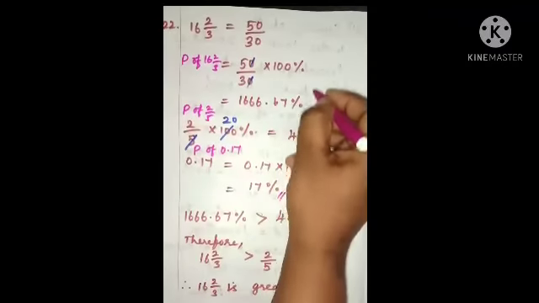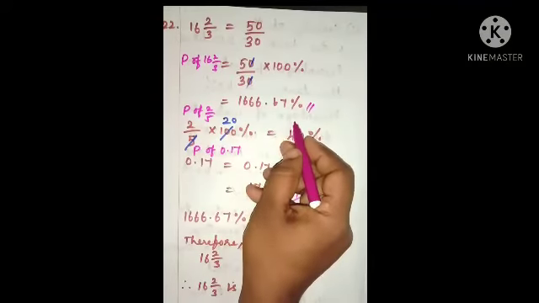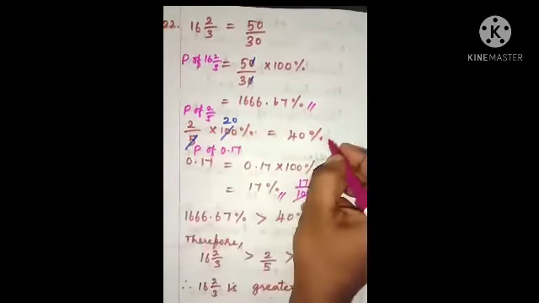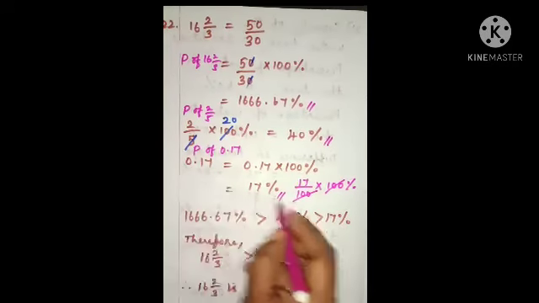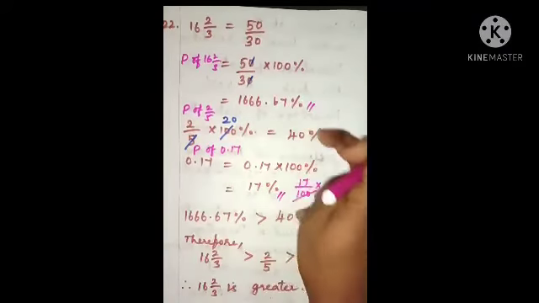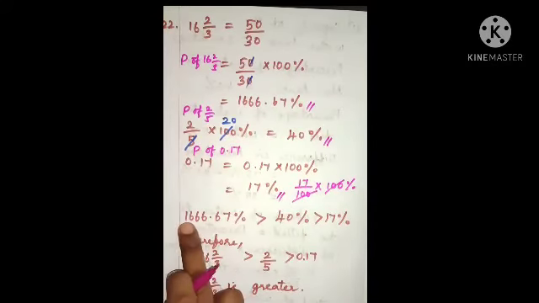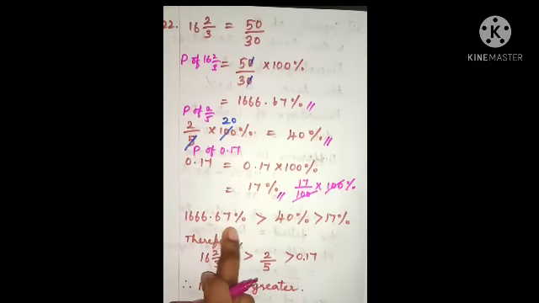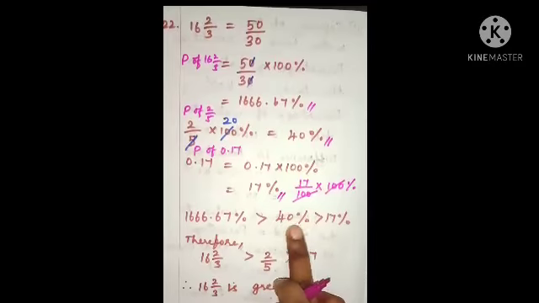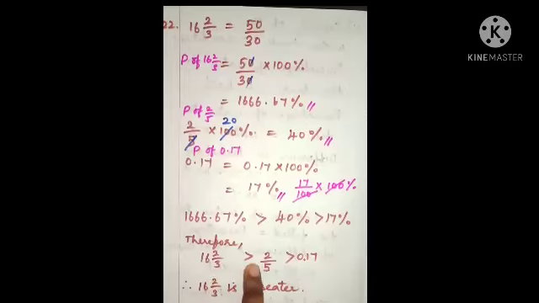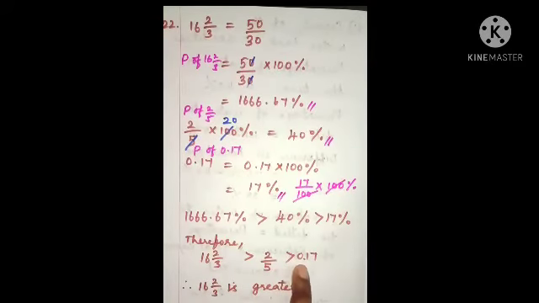So, students, here we get the percentage of 16 2 by 3 is 1666.67%, the percentage of 2 by 5 is 40%, and the percentage of 0.17 is 17%. The three values are derived. Now let us find out. 1666.67% is greater than 40% and 40% is greater than 17%. Therefore, 16 2 by 3 is greater than 2 by 5, and 2 by 5 is greater than 0.17. Finally, we can conclude that 16 2 by 3 is greater.